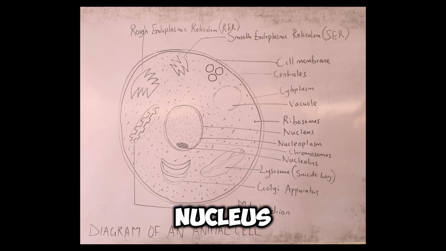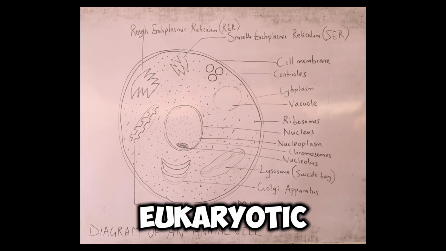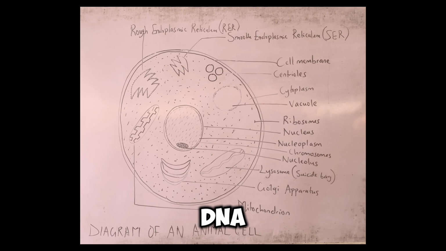Now, the nucleus also contains what we call the DNA. Especially in eukaryotic cells, please take note, the DNA is present in the nucleus.